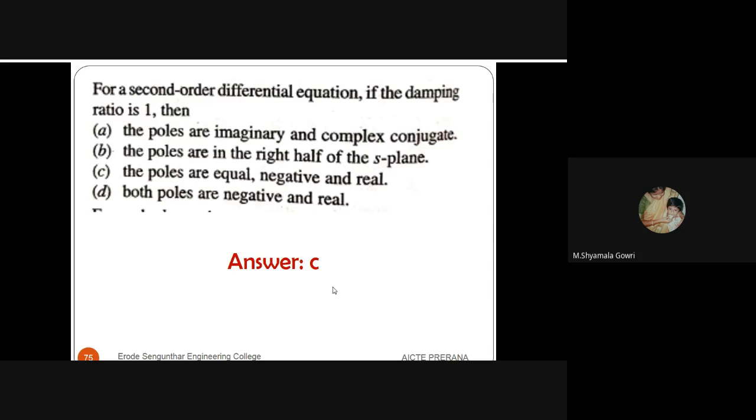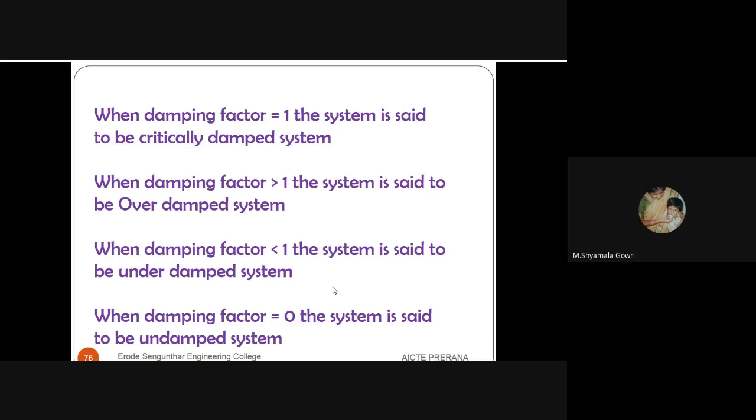For second order differential equations, if the damping ratio is 1, it means it is critically damped. The poles will be equal, negative and real. According to the damping factor value, the system can be classified into 4 types. When the damping factor is 1, the system is said to be critically damped.